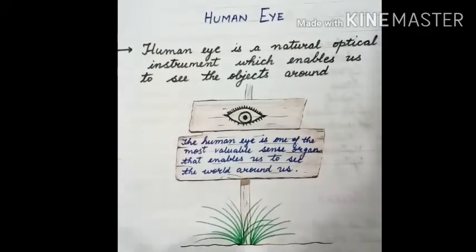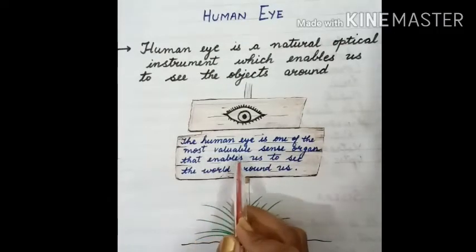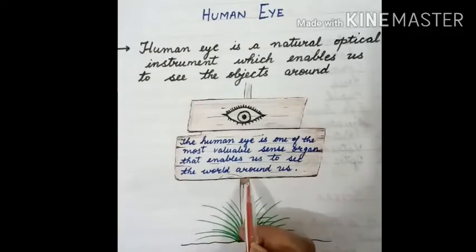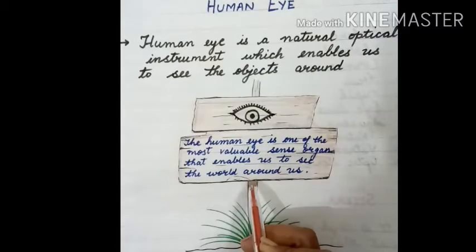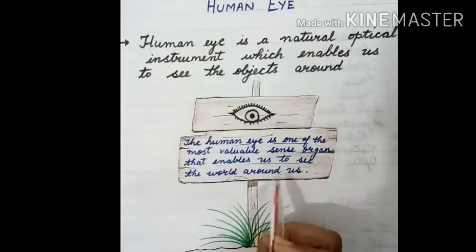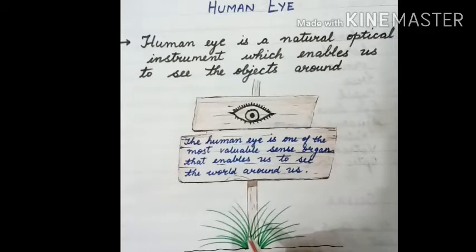So students, the human eye is one of the most valuable sense organs that enables us to see the world around us. To see things, we need the presence of light. We can see things in the presence of light with the help of our eye, because our eye is the sense organ that enables us to see the world around us. Let's learn more about this topic in detail.